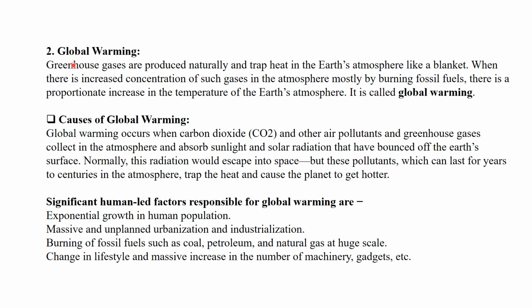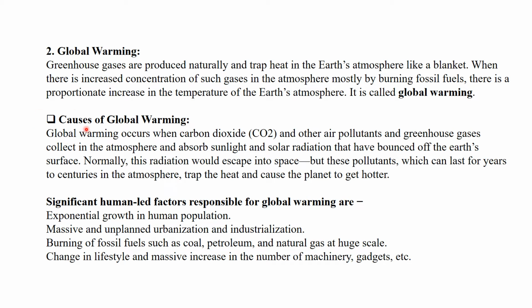The next is global warming. So how does global warming happen? What is global warming? Greenhouse gases are produced naturally and trap the heat in the Earth's atmosphere like a blanket. When there is an increased concentration of such gases in the atmosphere, mostly by burning of fossil fuel, there is a proportionate increase in the temperature of the Earth's atmosphere, and that is called global warming.